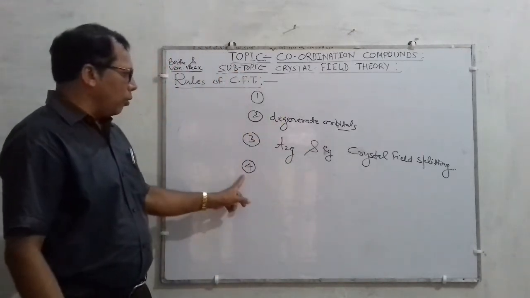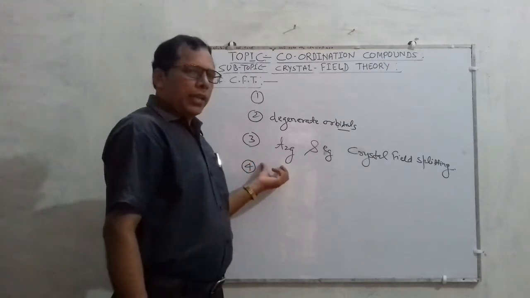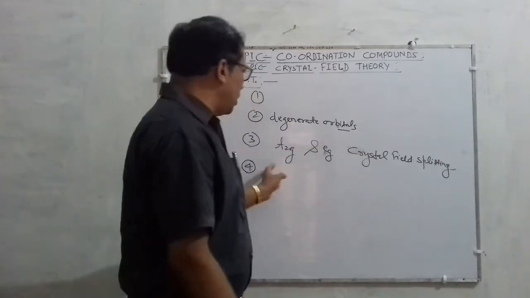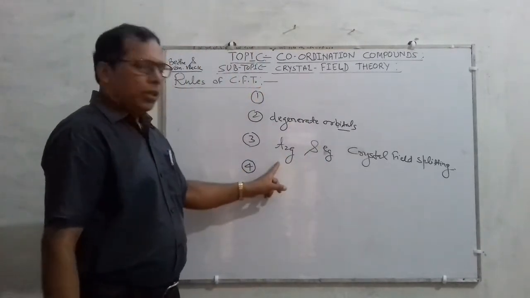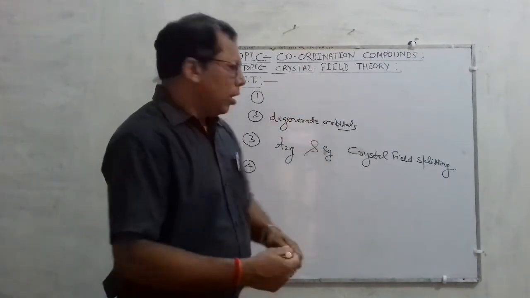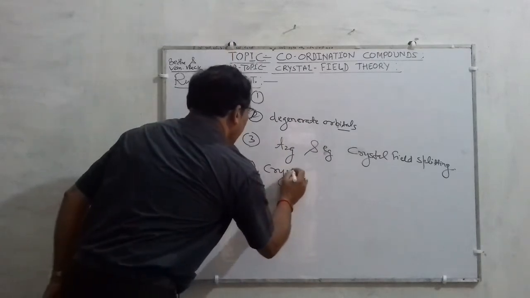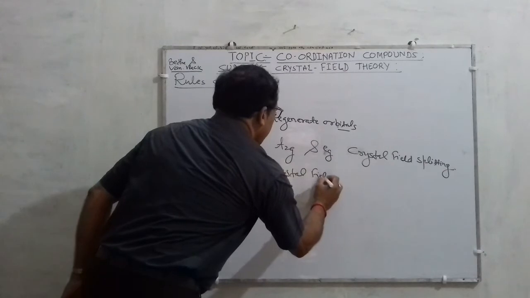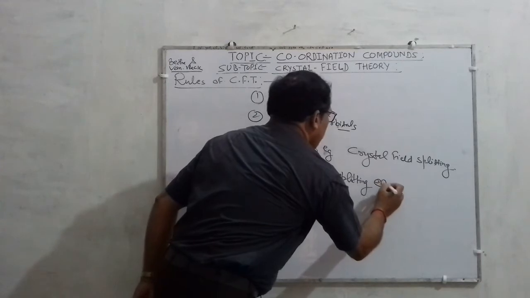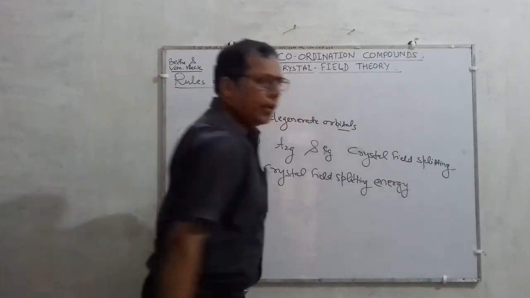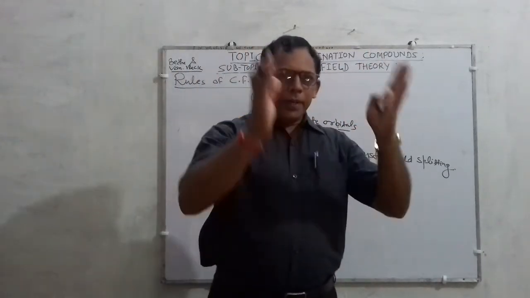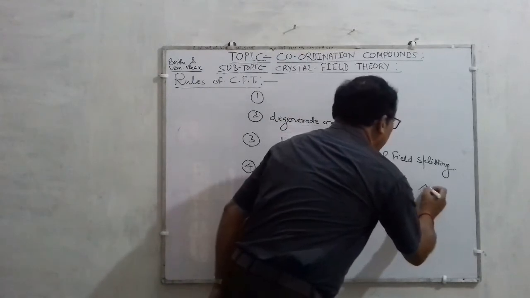Next point or next rule is what? The difference between the energies of these d orbitals. Listen, the difference in the energies of these d orbitals, that is the energies of T2g and Eg, is called crystal field splitting energy, and its magnitude is arbitrary and is denoted generally by delta.